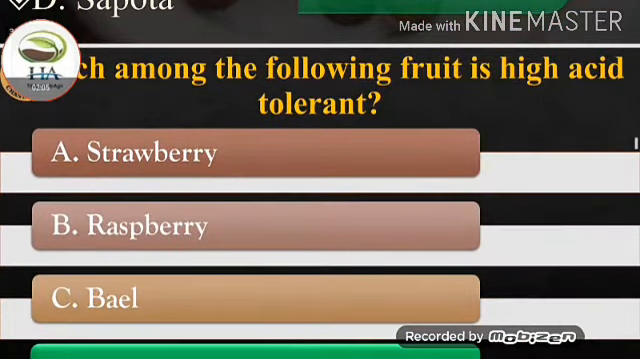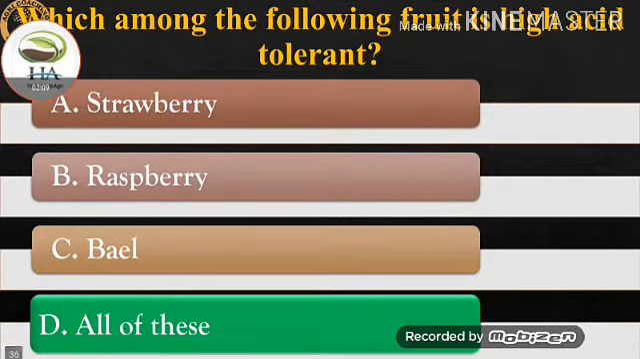Next one is, which among the following fruits is highly acid tolerant? Strawberry, raspberry, bael. The answer to this question is all of these. Strawberry, raspberry, and bael, all 3 fruits come under the highly acid tolerant category.